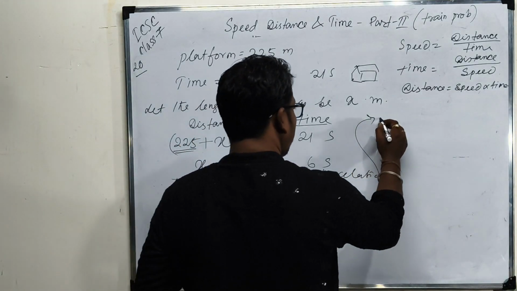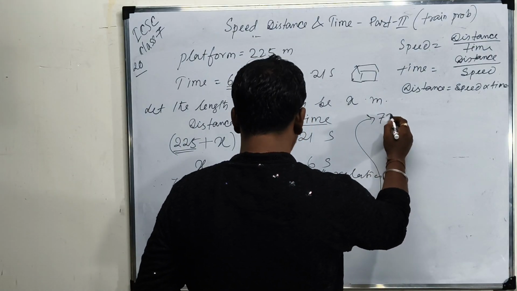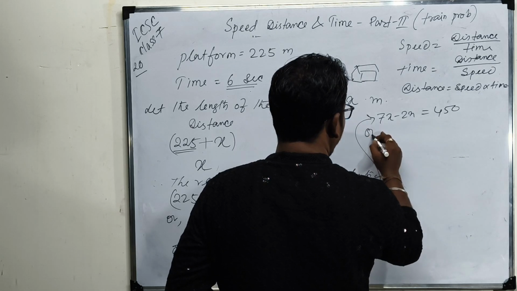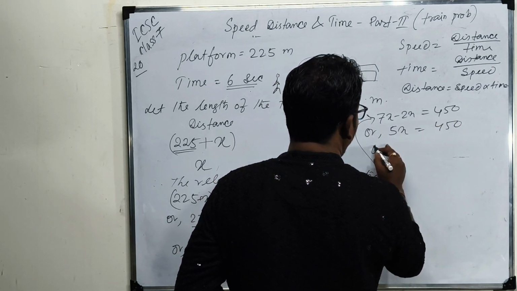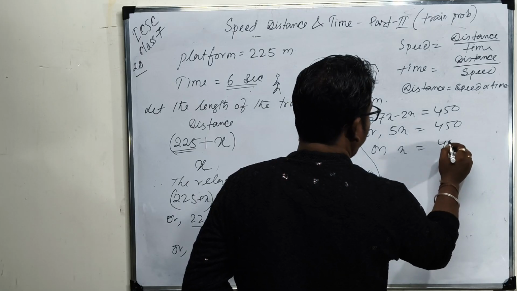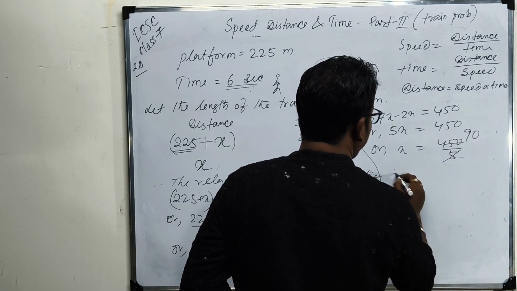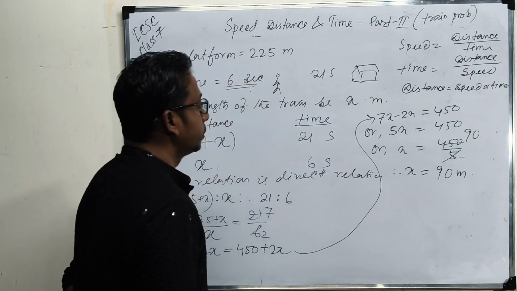So 7x minus 2x equals 450, or 5x equals 450, x equals 450 by 5. Therefore the length of the train is 90 meters.